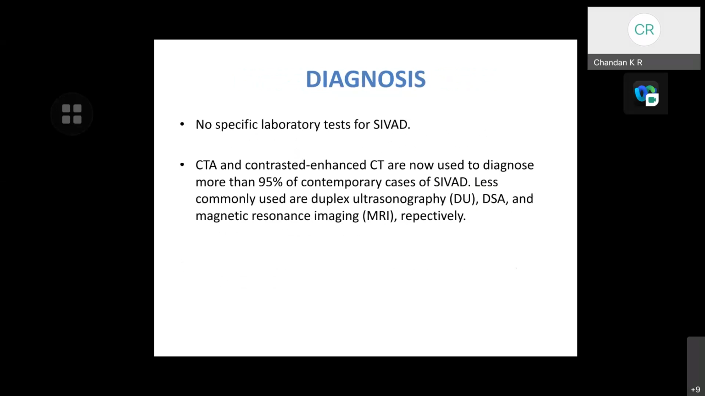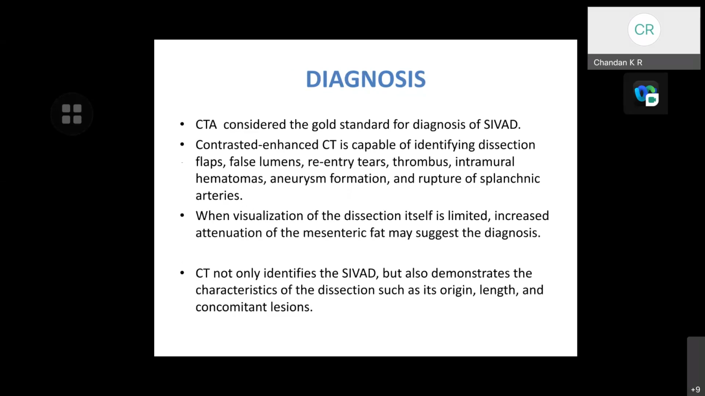Coming to the diagnosis, there is no specific laboratory test for visceral artery dissections. CT angiogram and contrast-enhanced CT are now used to diagnose more than 95% of contemporary cases of visceral artery dissections. Less commonly used are duplex ultrasound, DSA, and magnetic resonance imaging, respectively. CT angiogram is considered the gold standard for diagnosis of visceral artery dissections. Contrast-enhanced CT is capable of identifying dissection flaps, false lumens, re-entry tears, thrombus, intramural hematoma, aneurysm formation, and rupture